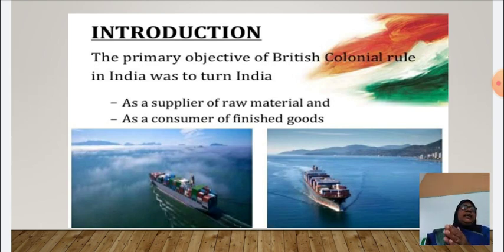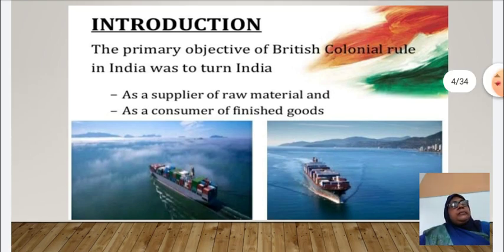This means that at the time of Britishers, India was a supplier of raw material and a consumer of finished products, or India was a market for selling the finished goods. This was the primary objective of British rule. We are giving our raw material to Britain and we are importing the finished goods.